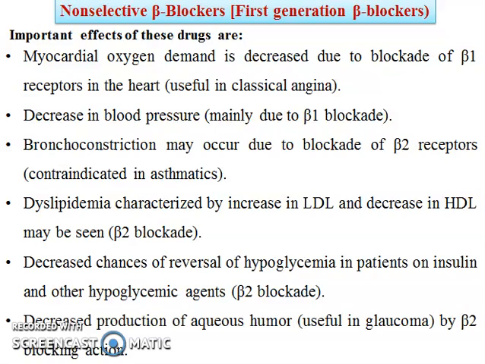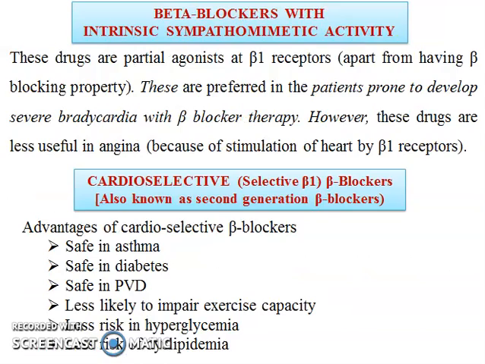Dyslipidemia, characterized by an increase in low density lipoprotein and a decrease in high density lipoprotein, may be seen due to beta 2 blockage activity. Decreased chances of reversal of hypoglycemia in patients on insulin and other hypoglycemic agents may be seen due to beta 2 blockage activity. Decreased production of aqueous humor, useful in glaucoma, can be seen by beta 2 blocking action.